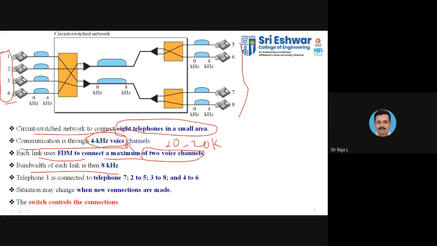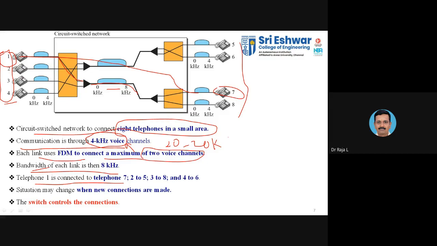kilohertz. Telephone 1 is connected to telephone 7. In that, the switching will be taken care of by the switch. Telephone 1 is connected here, this is the multiplexing, and again the multiplexed output is taken care of with 0 to 8 kilohertz, that is the channel bandwidth. It will be connected to this particular telephone 7. That is a path that exists, which is a physical path.